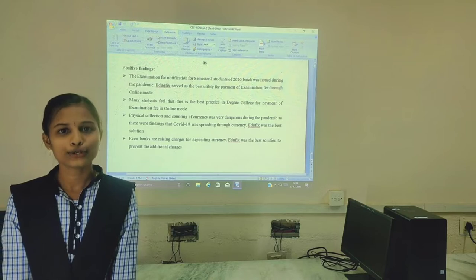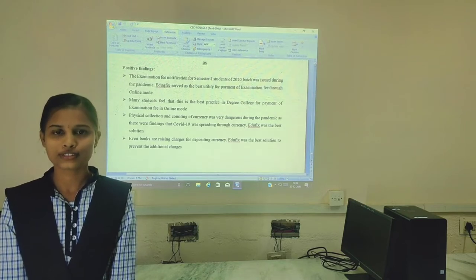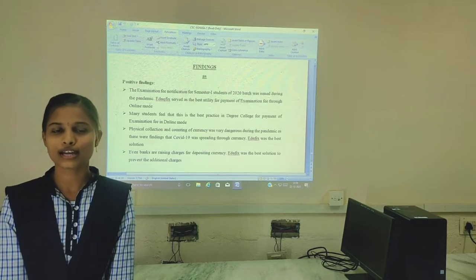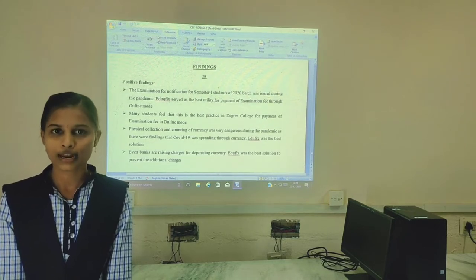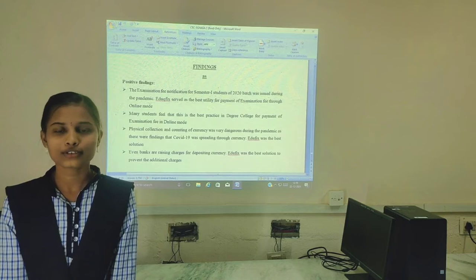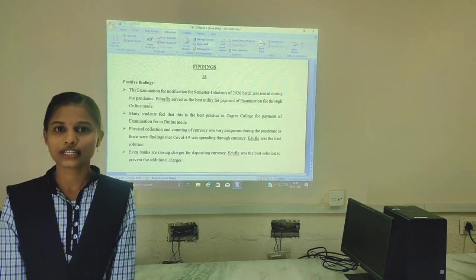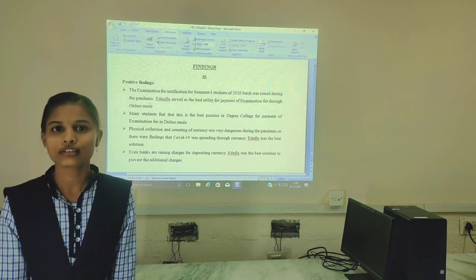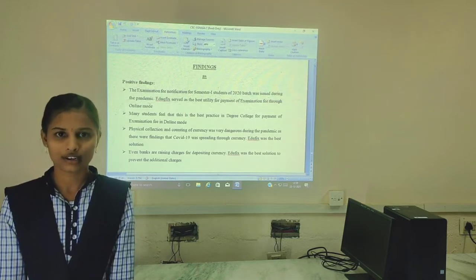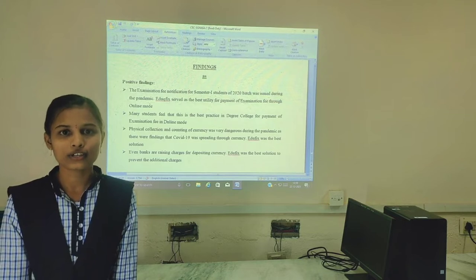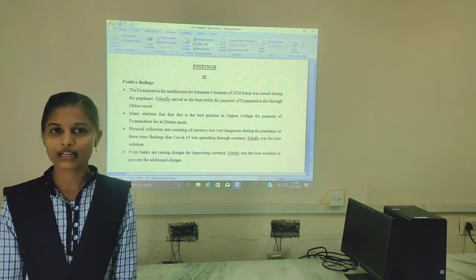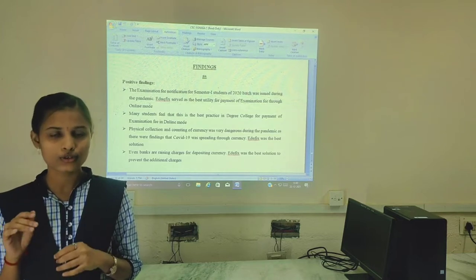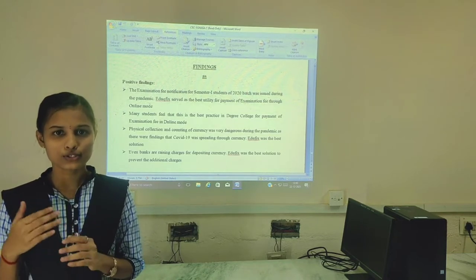Now I am going to explain the positive findings of EduQFix. The examination fee notification for semester 1 students of batch 2020 was issued during the pandemic. In those tough times, EduQFix served as the best utility to pay the examination fee through online mode. Most of the students liked to pay the examination fee online. Physical collection and counting of currency was very dangerous during the pandemic. In those findings, COVID-19 was spreading through currency notes also. So EduQFix was the best solution.